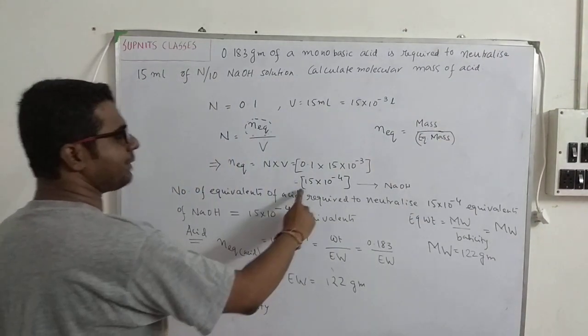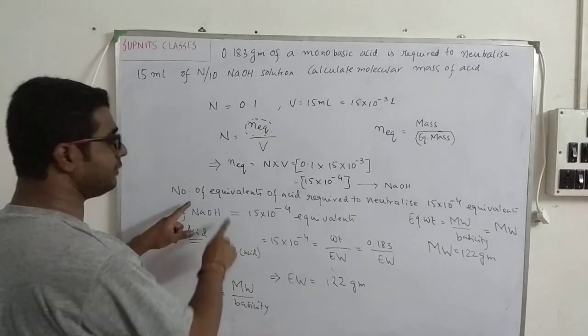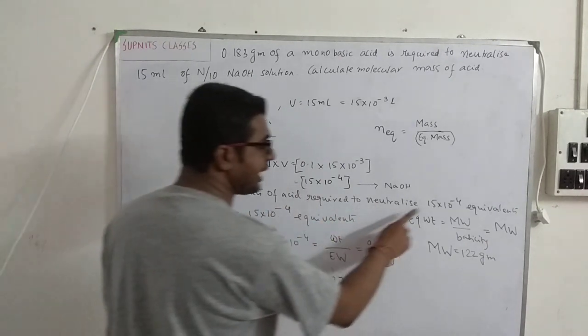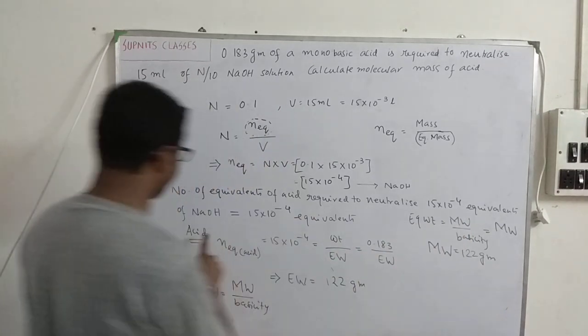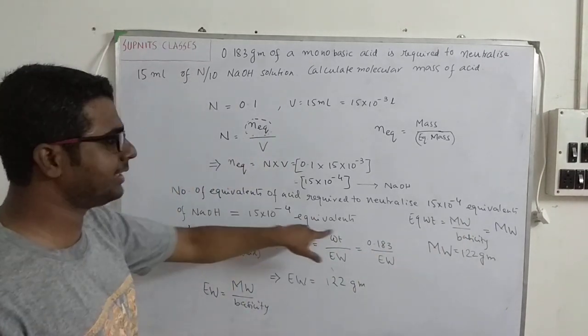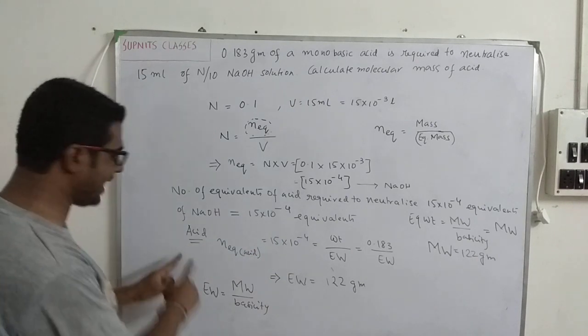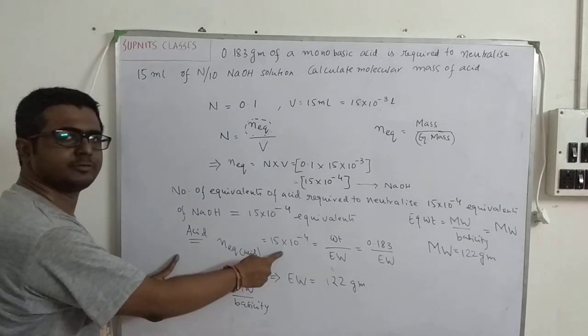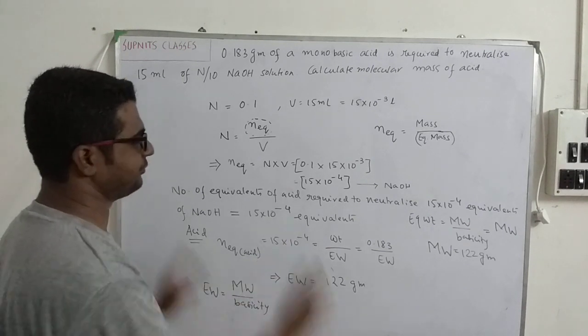So the number of equivalents of the acid required to neutralize this equivalent of NaOH will be the same. So for the acid, number of equivalents required is 15 into 10 to the power minus 4.